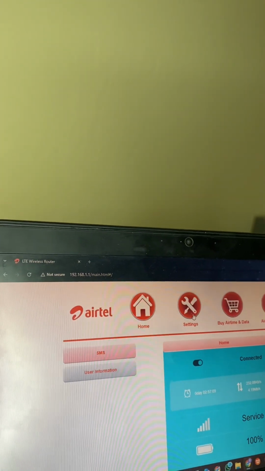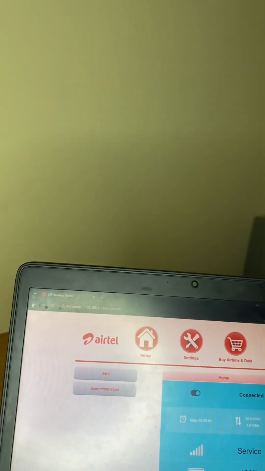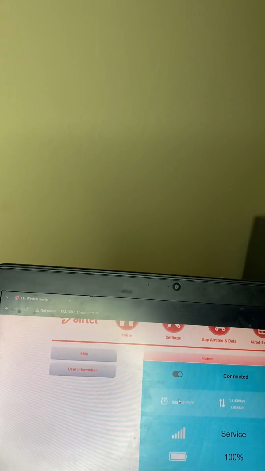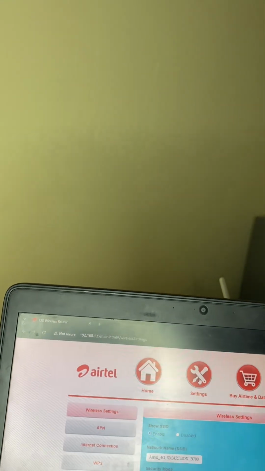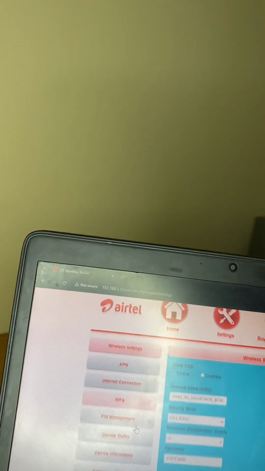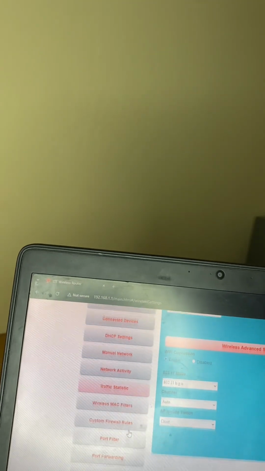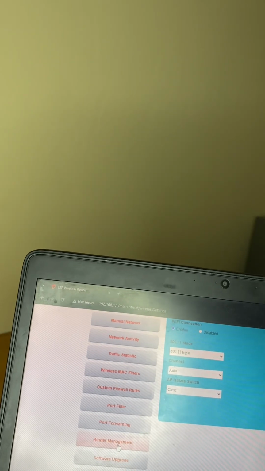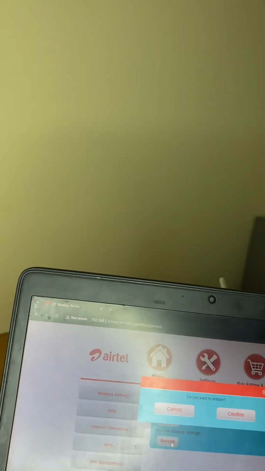You have to go to your settings, the settings menu. Now scroll down till you get to router management. Right here is router management. Click on router management and click on restore.